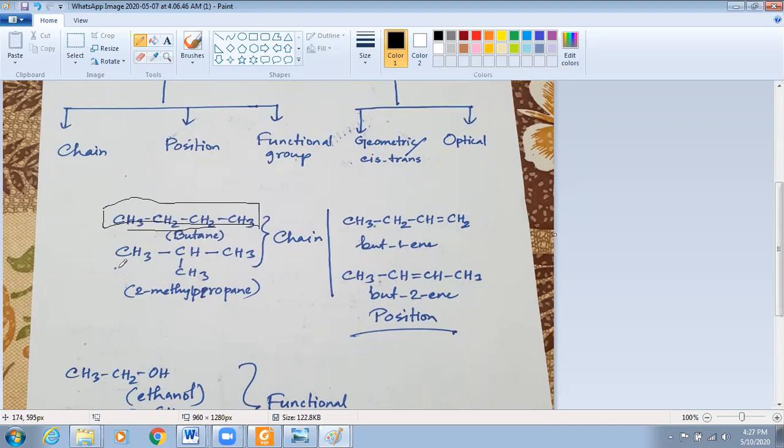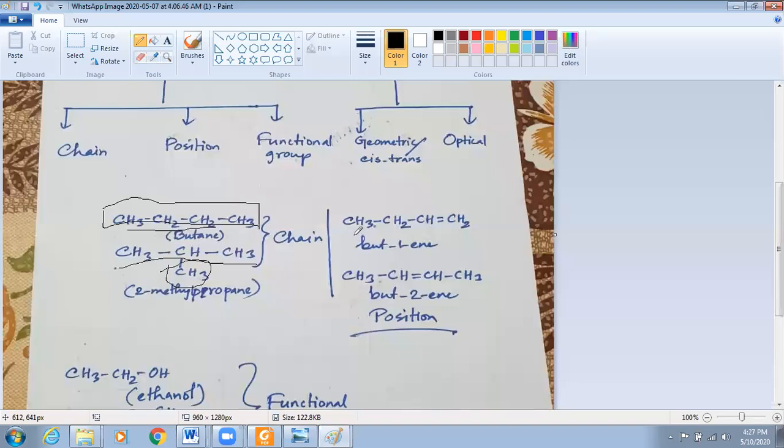But look at this one. There are how many chains? There are two chains. This is one chain and this is another chain. So what type of isomer are they? Chain isomer. Both of their formula are same, C4H10, but the chains are different. Even if you look at the functional group, it will also be same.